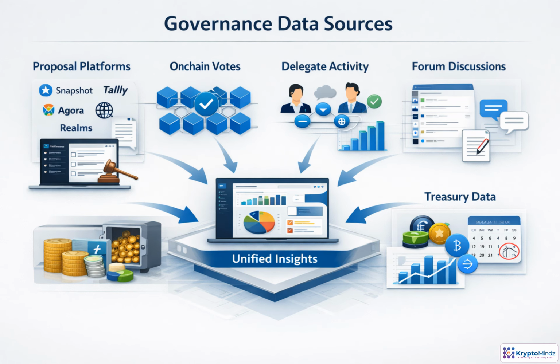Governance agents need a broader view than any single platform can provide. Proposals may start in Snapshot, Tally, Agora, Realms, or custom portals. Votes and execution status live on-chain. Delegate behavior reveals power, participation, and alignment over time. Forums add reasoning, deadlines, authors, and linked documents. Treasury data adds financial context. The agent's job is to normalize these streams into one consistent picture, so recommendations reflect the full governance state.